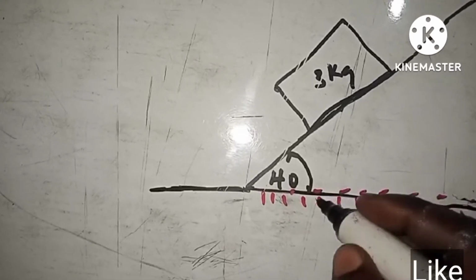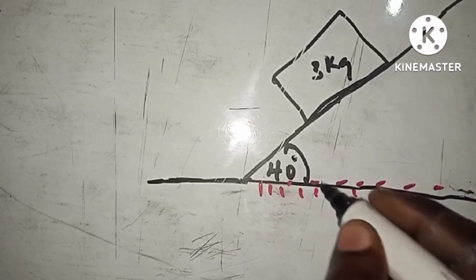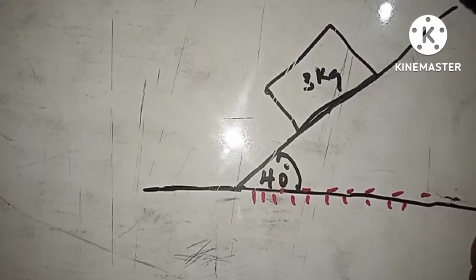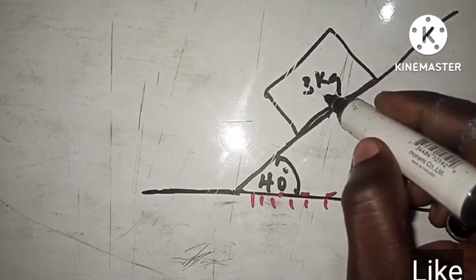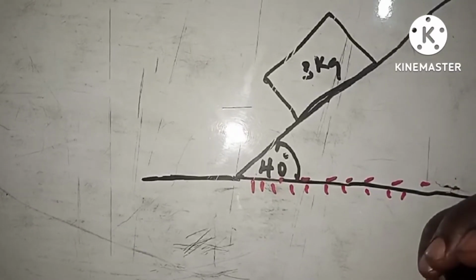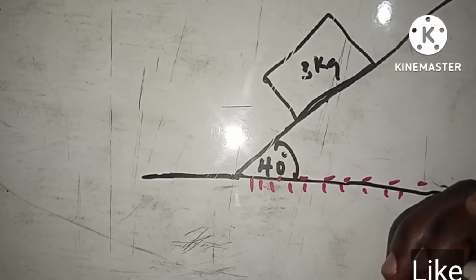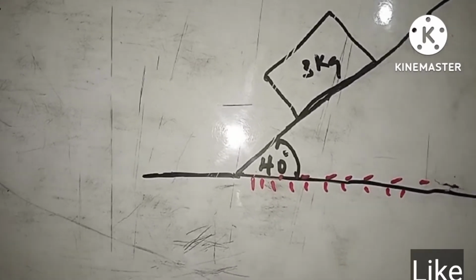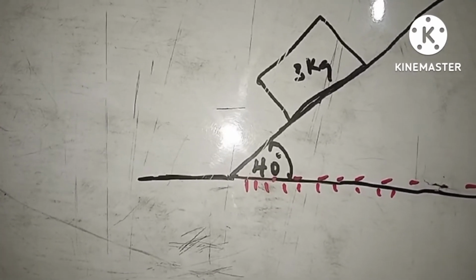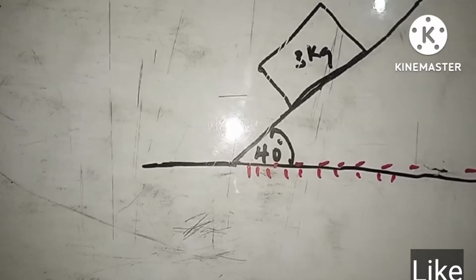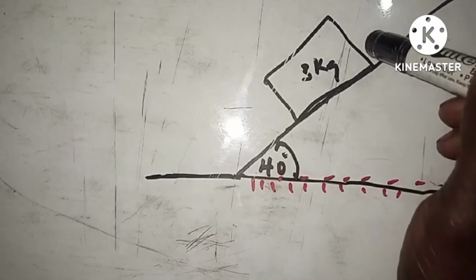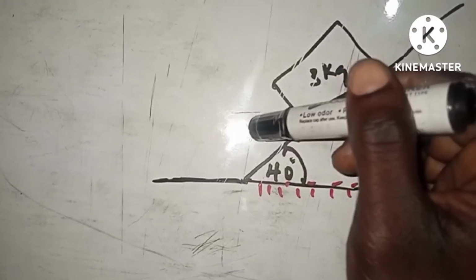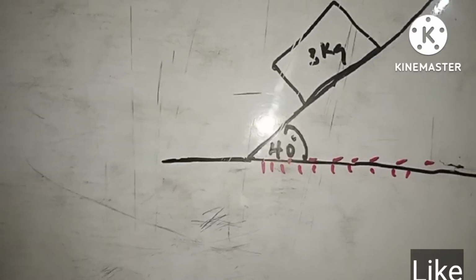Okay. Now, if you raise this thing on the level ground to the degree of 40, and the body, the substance that you place on this plane, is 3 kilograms. Remember, what are they asking us to do? They want us to find, correct to one decimal place, the magnitude of the force required to keep the body in equilibrium. What that means is that we don't want this thing to fall down. Is that okay? We don't want this body to drop. That is the most important thing here.